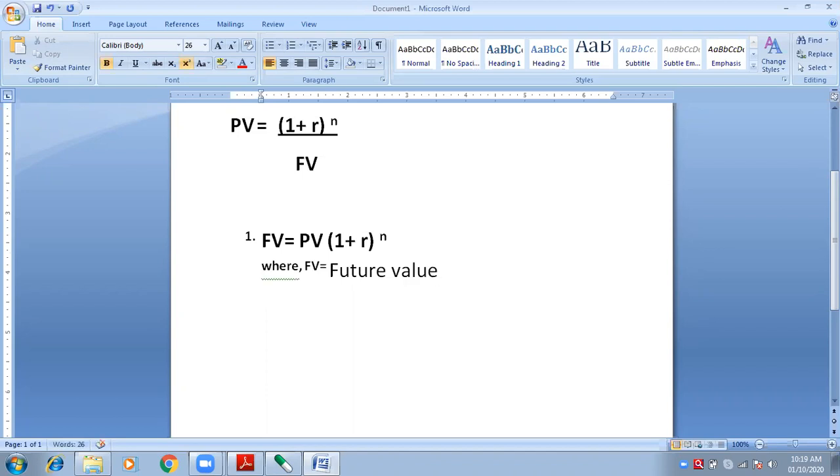Next, PV stands for, tell me, PV stands for present value. R stands for rate of interest. Very good, rate of interest that we earn. But you have to write rate of interest only. And what is N? N is equals to number of years. Very good. This is compulsory to write in the question paper also. Mind it well. Don't tell me then that I did not inform you.